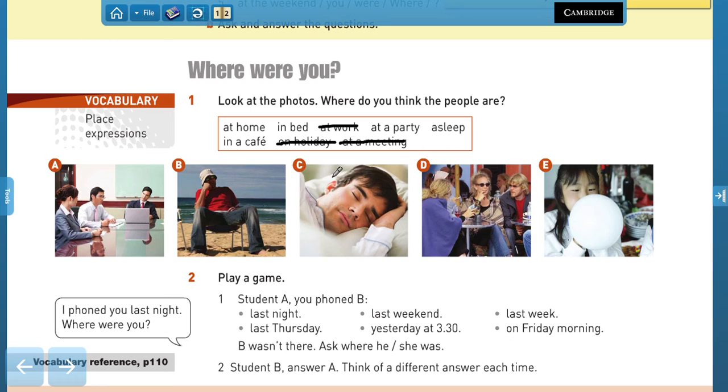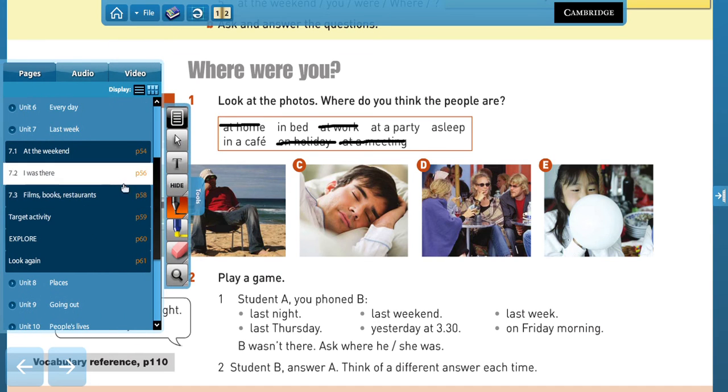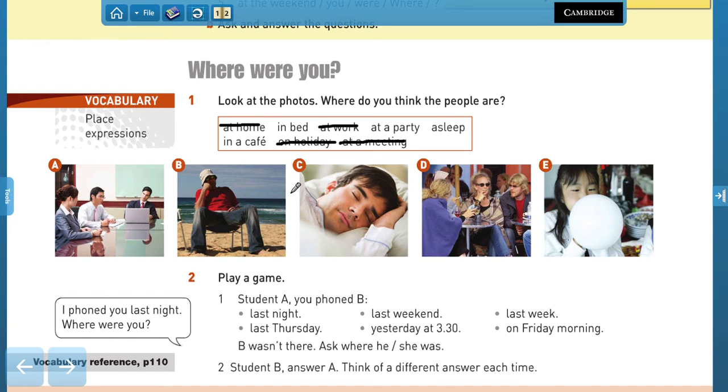For C, we can say he is at home. Yes, we can also say that he is at home, probably, right? Because he's sleeping. Okay, we can say at home. We can also say that he is in bed. And we can say that he is asleep, right? He is asleep. For D, we say that they, by plural, they are in a cafe. And she is at a party, right?